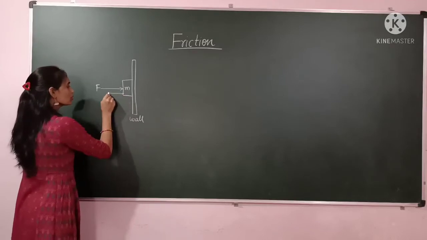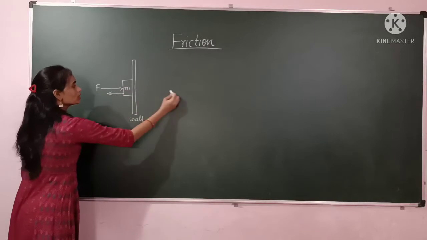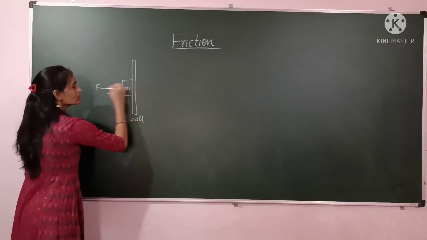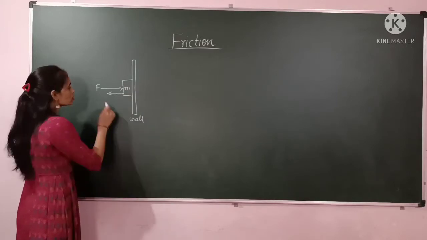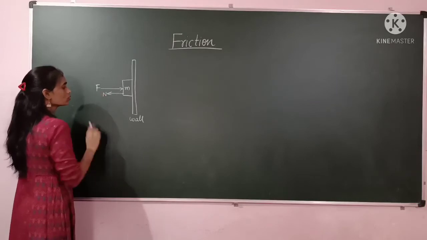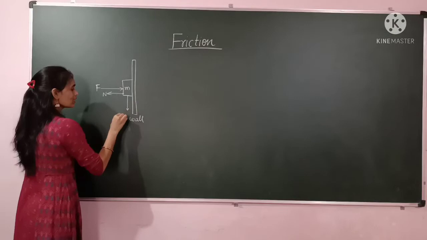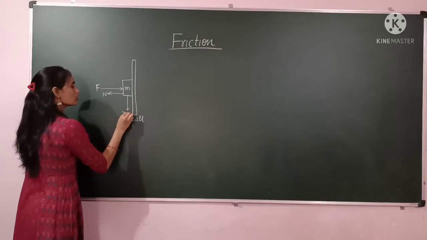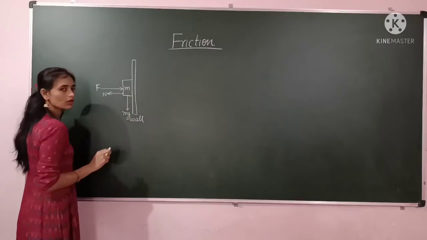So this is the normal reaction. In this case the object is not moving in this vertical direction, which means the block is not having any motion. So here F is equal to the normal reaction, meaning the applied force is equal to the normal reaction. And now, which force is acting downward? The gravitational force, which we will call mg. So mg force is acting downward on this block.